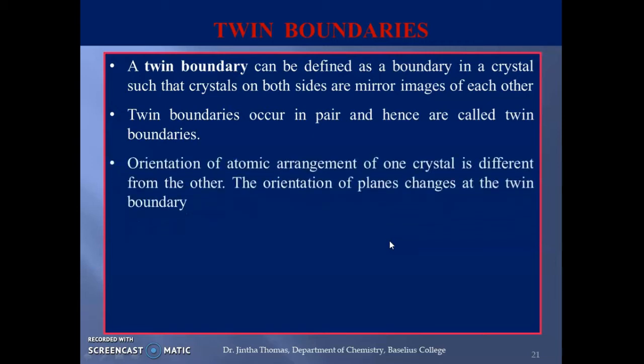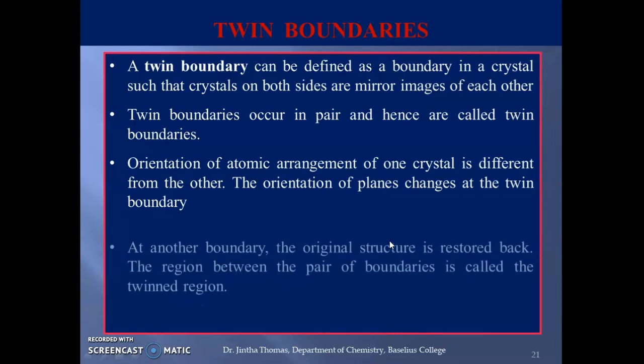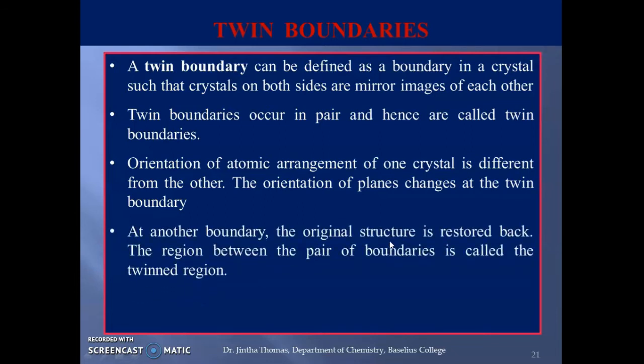Orientation of atomic arrangement of one crystal is different from the other. The orientation of planes changes at the twin boundaries. The orientation will be different because one crystal is the mirror reflection of the other crystal. So the orientation of one crystal will be different with respect to the other crystal. And the orientation of the planes changes at the twin boundary that separates the two different crystals. At another boundary, the original structure is restored back.